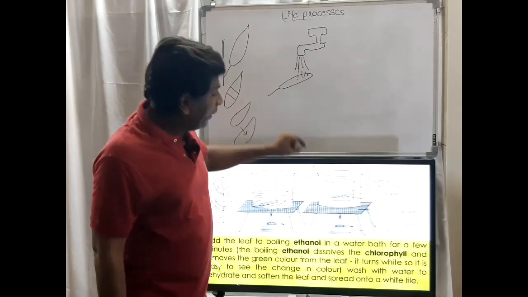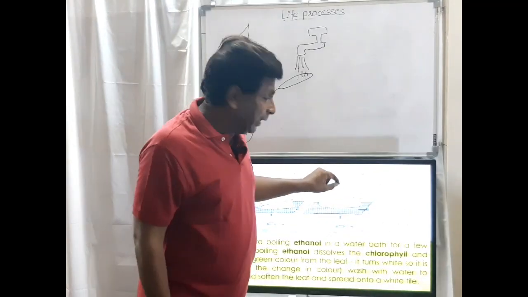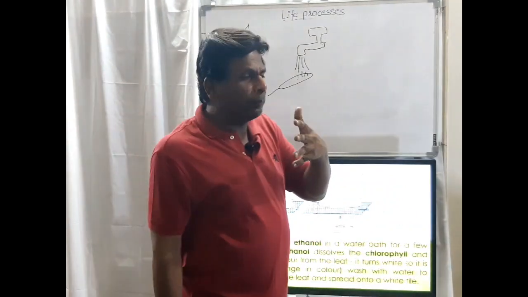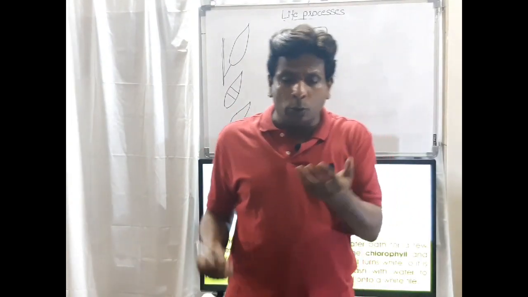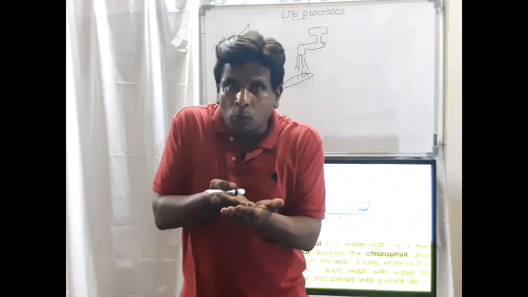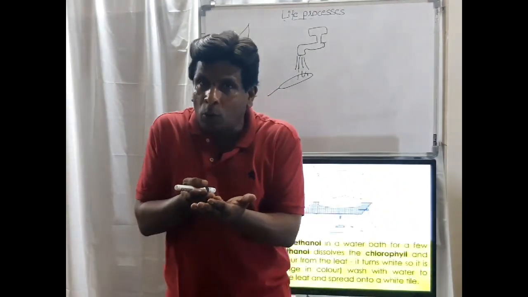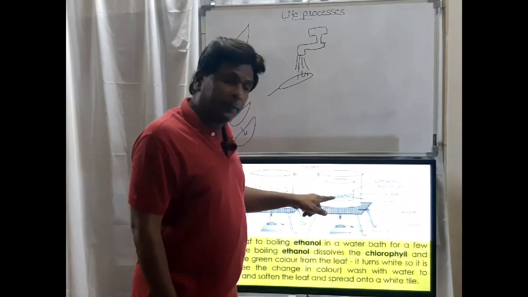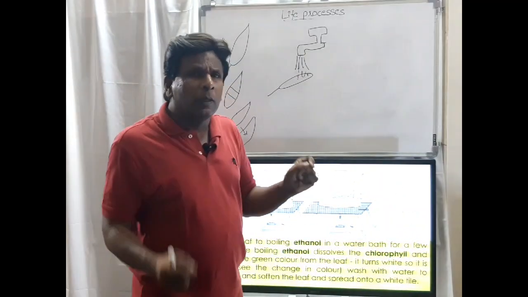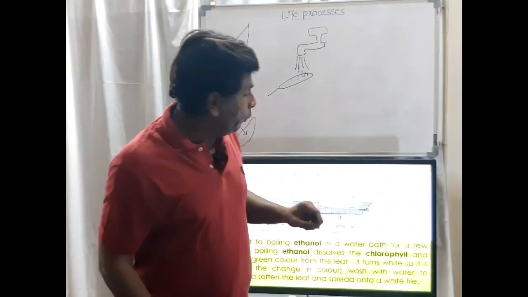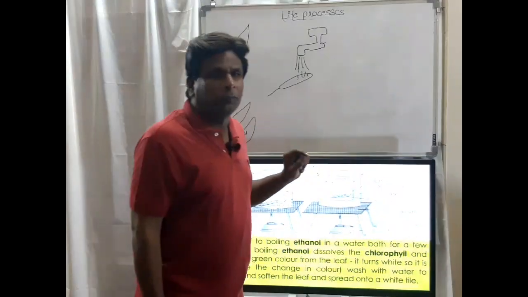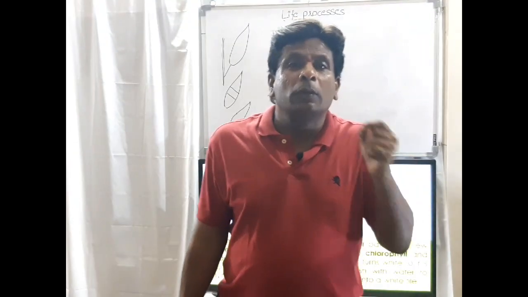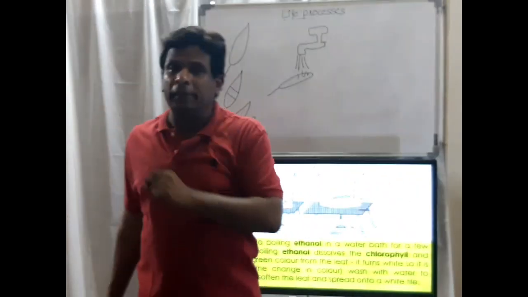This is because when we kept it in boiling alcohol, all the chlorophyll was absorbed by the alcohol. Even so, the leaf is in the alcohol only, which has absorbed the chlorophyll. In that alcohol, it is present. By this, what will happen? Some portion of the chlorophyll will be attached to the leaf. If that is there, it is also disturbing our correct result.